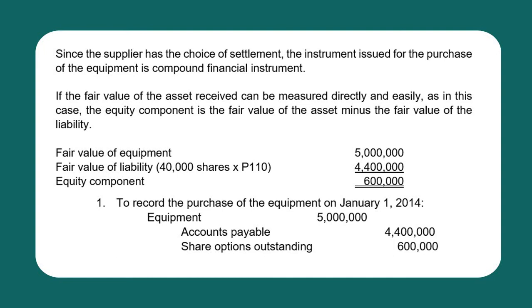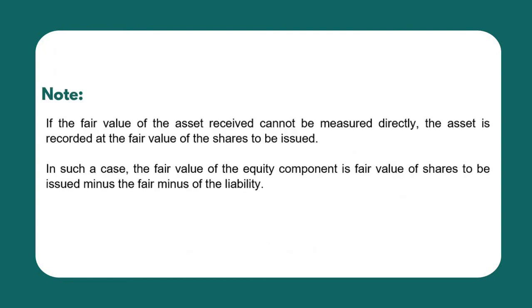Thus, the equity component is 600,000. So to record this on the date of purchase, debit equipment, 5 million, credit accounts payable, 4,400,000, and credit share options outstanding, which represents the equity component, at 600,000.